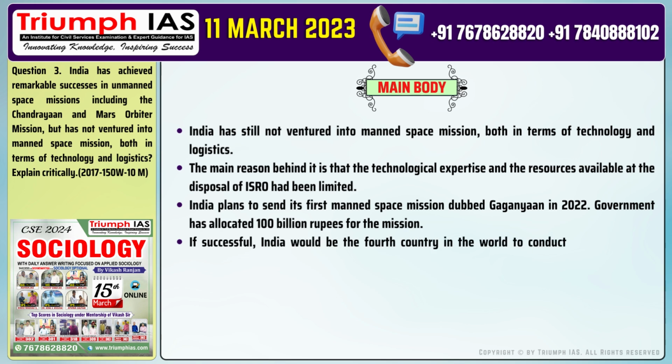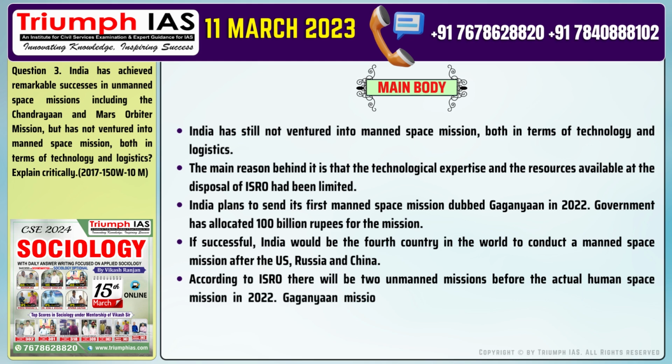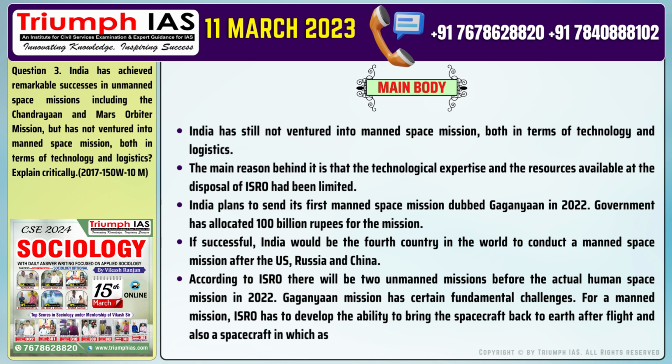Number 4. If successful, India would be the fourth country in the world to conduct a manned space mission after the US, Russia and China. Number 5. According to ISRO, there will be 2 unmanned missions before the actual human space mission in 2022. Gaganyaan mission has certain fundamental challenges. For a manned mission, ISRO has to develop the ability to bring the spacecraft back to Earth after flight, and also a spacecraft in which astronauts can live in Earth-like conditions in space.